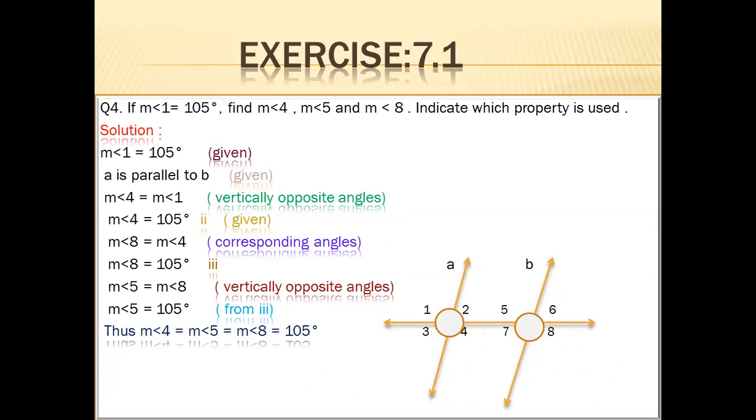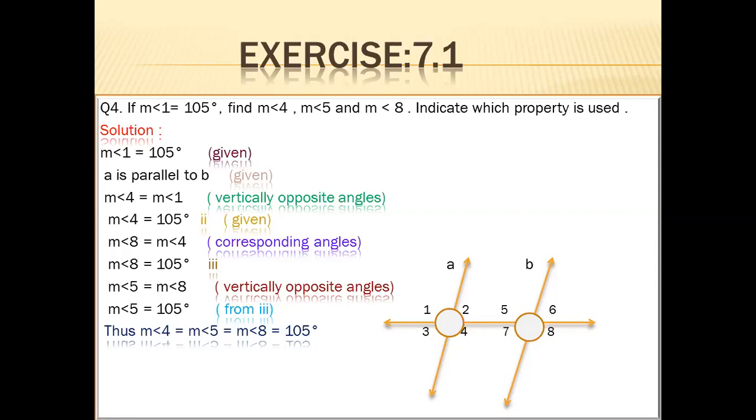Angle 1 is 105. Now we check the relation between the angles which are given to us and we find their values. Look carefully at the diagram, angles 1 and 4. Which type of angles are they? They both are vertically opposite angles, and I told you that the measurements of vertically opposite angles are always the same.